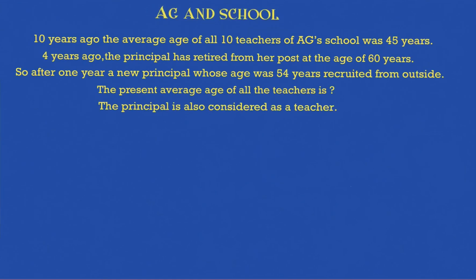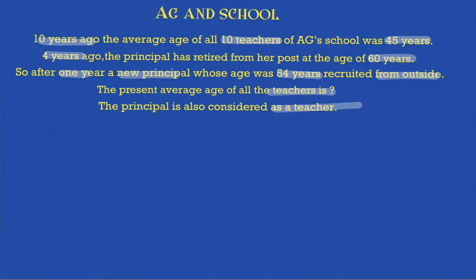Now let me just put one more scenario to the same condition and analyze how we will go ahead to solve this. So 10 years ago, the average age of 10 teachers in a school was 45 years. 4 years ago, the principal retired from her post at the age of 60. All looks quite similar to the previous problem. But after 1 year, when the old principal retired, a new principal whose age was 54 years was recruited from outside. So one more teacher joined in, which means his age will now be added. So after subtracting, we'll have to look for addition as well. The present average age of all the teachers is, if the principal is also considered as a teacher?